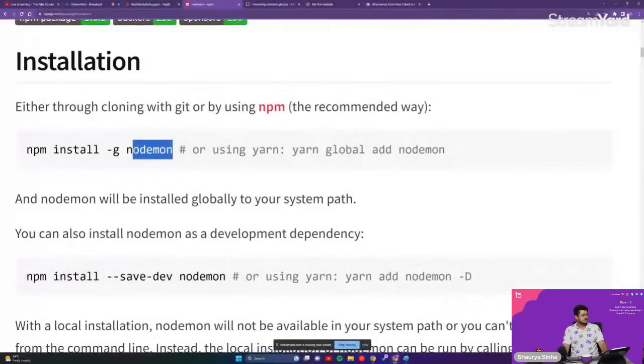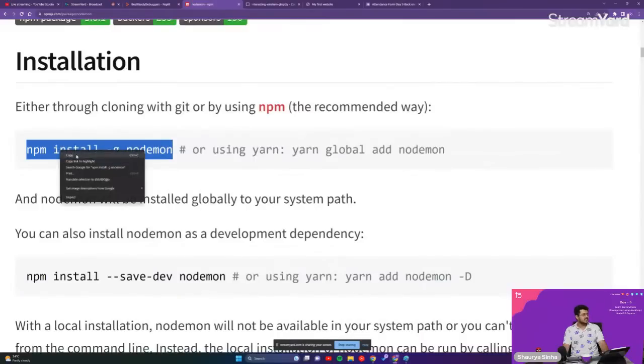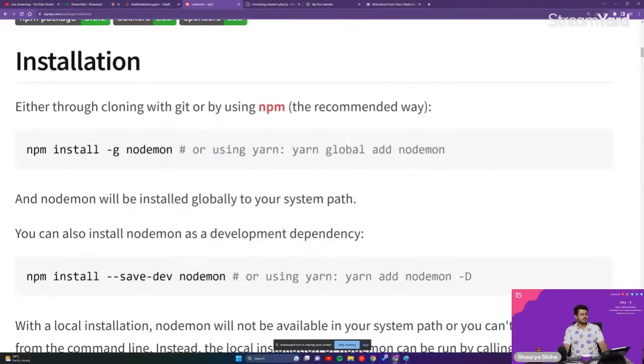We'll do this. npm install -g nodemon. Just copy it from right over here. npm install -g basically means globally. Throughout the entire sandbox, you want to install nodemon itself.